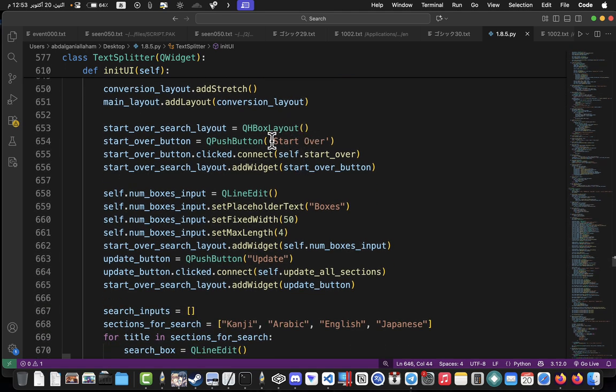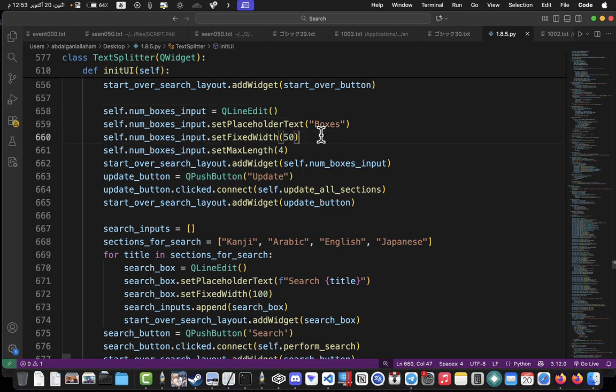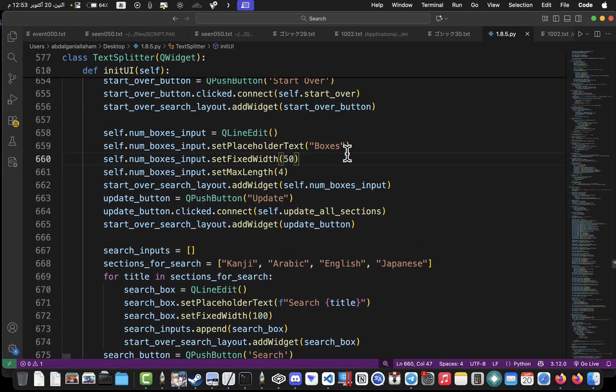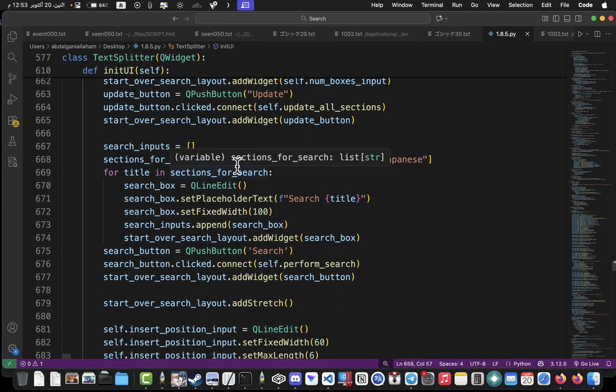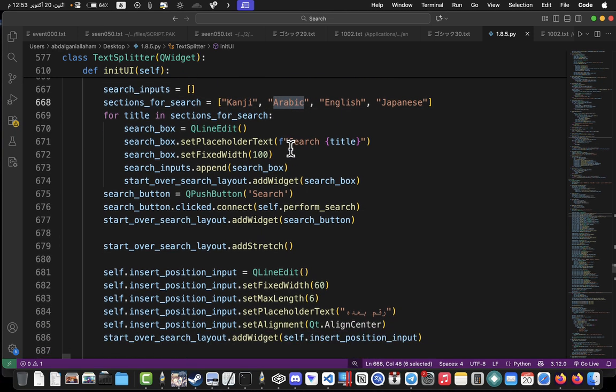Start over here is so good. It will allow you to work on a lot of files without closing the program or removing every line you added before. It's important for working on a lot of files in a fast way. Boxes here, update. Yeah, this one's the most important tool. Actually, you can work without it, but it will make it way easier. Okay, for the input, you can change it here from kanji to converted and from Arabic to Portuguese.